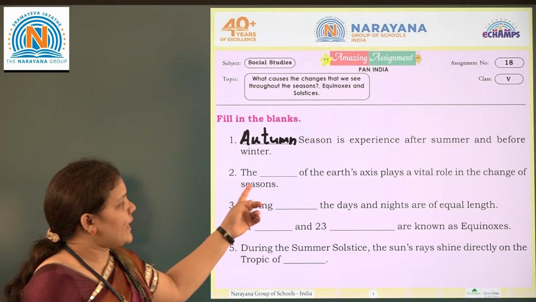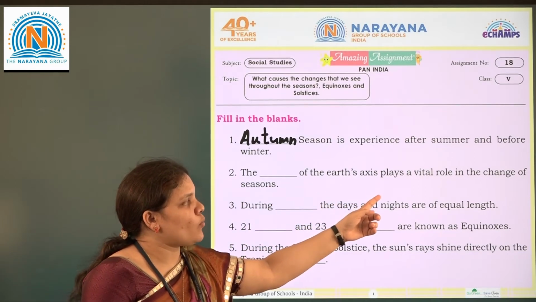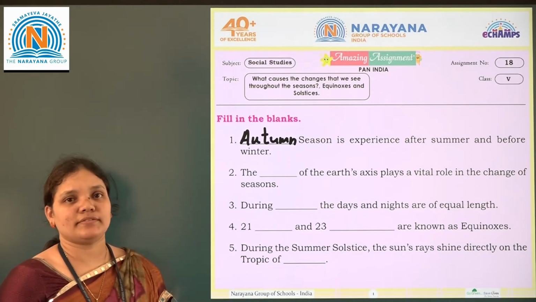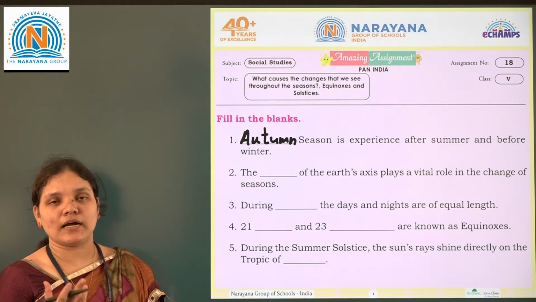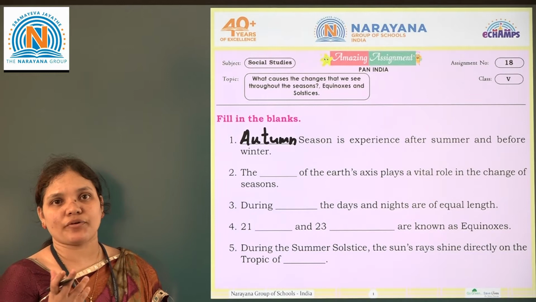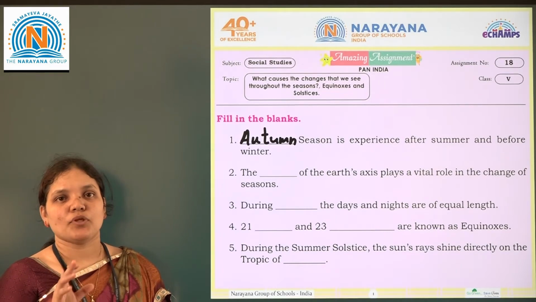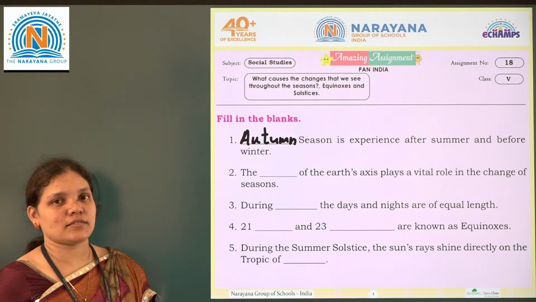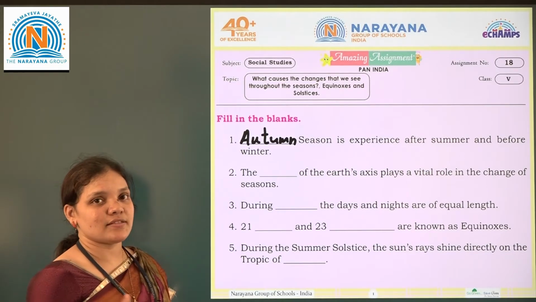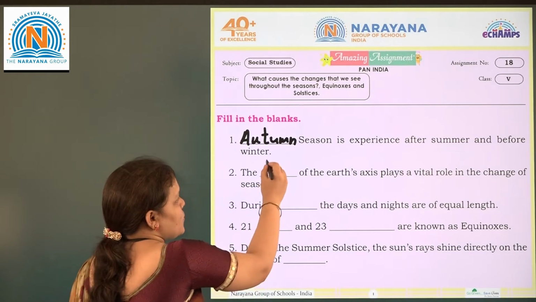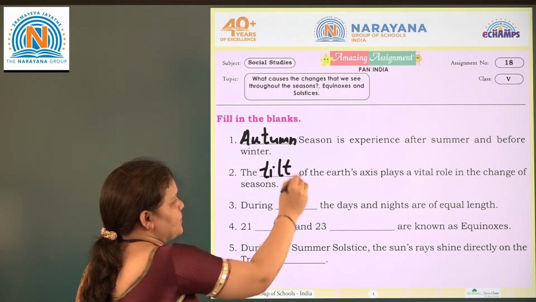Next, the dash of the earth's axis plays a vital role in the changing of seasons. Here, as we know, when we see the globe, it is not straight, it is tilted, isn't it? So due to the tilted axis we are experiencing the different seasons. So the answer here is tilt.